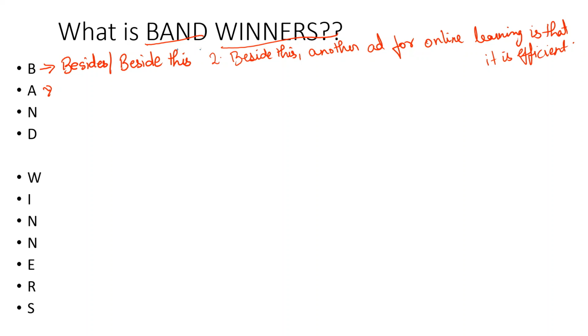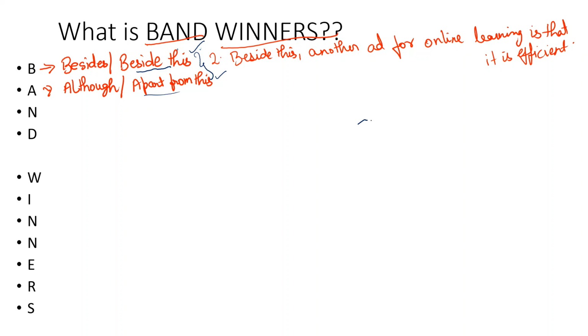Second is A. A can be either for although, or it can be for apart from this. If you have written beside this, then you cannot write apart from this, because both are similar. So you can use beside this in body paragraph 1 and apart from this in body paragraph 2, then it is good because you are not repeating the same sentence structure. But if you want, you can write any one, because both have the same meaning.